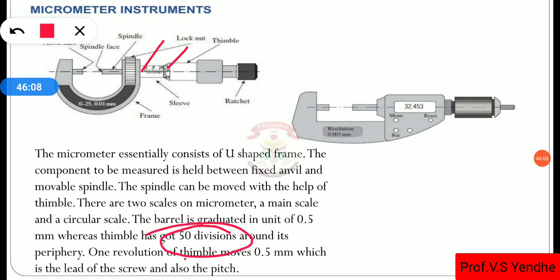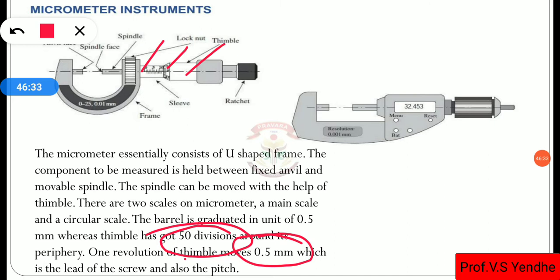When the thimble moves by 50 divisions, the micrometer will advance by 0.5 millimeter, that is, the lead screw will move by 0.5 millimeter.